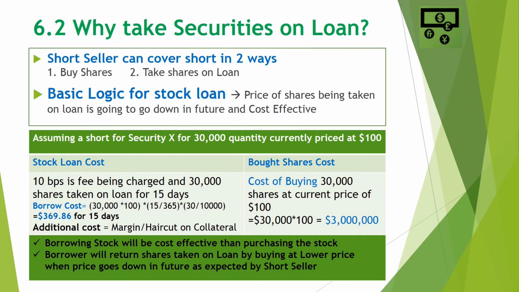As seen in the above example, the borrowing cost will be more cost effective than purchasing the stock. For purchasing, the short seller will need $3 million at the same moment, while for borrowing the same amount of shares, they just need to pay $370, and that also at a later date. Also, the borrower will return shares taken on loan by buying them at a lower price when prices go down in future, as expected by that short seller.